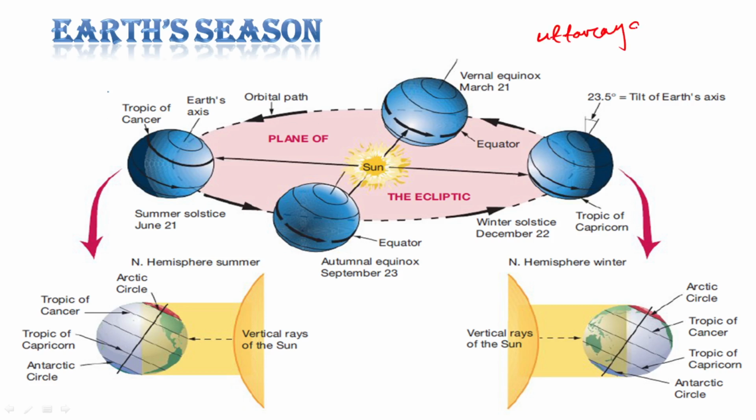Uttarayan and Dakshinayan, these are the two terms. I don't know whether it is also the same in Hindi; I hope it is. These are the two terms for the movement of the sun. We say Uttarayan of the sun and Dakshinayan of the sun. So what is the meaning of that?